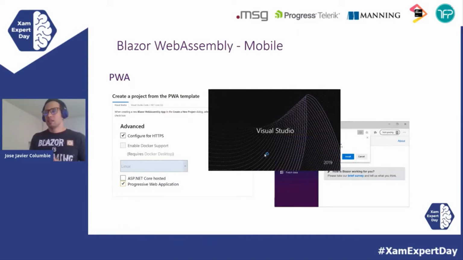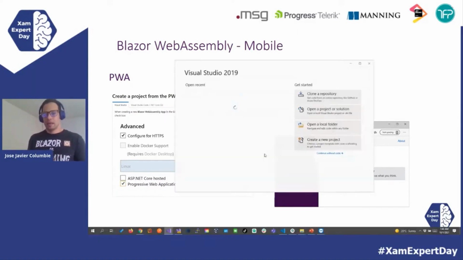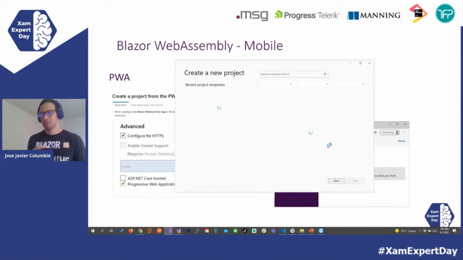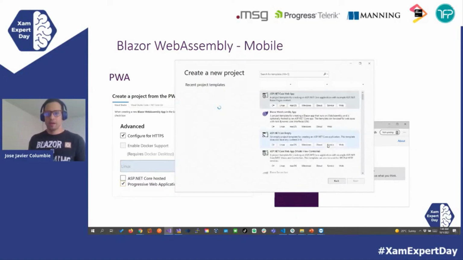And in some cases, we can even add a little JavaScript that when you open that URL, it prompts you to put it into the home screen. I think that we have seen that a few times, that there are a few apps that as soon as you open, there is a pop-up that says, hey, do you want this in your home screen? Go to your settings, put it there, and then you even have an icon in your phone home screen that looks however you want. So it's a really neat solution, again, for some cases where you don't need native capabilities. But let's see the PWA in action.